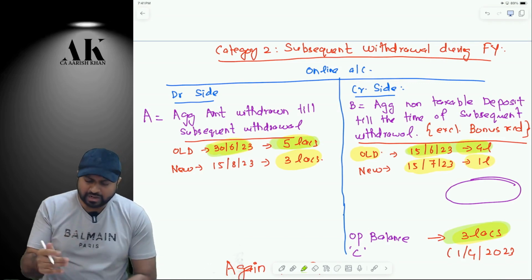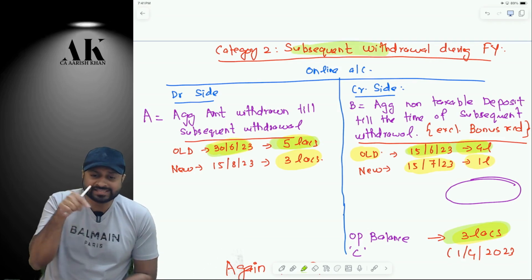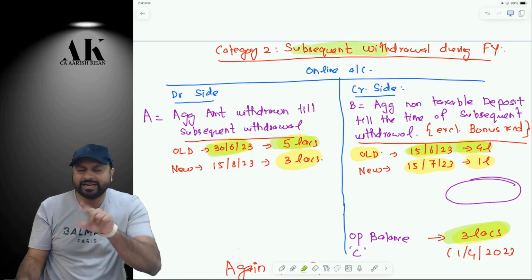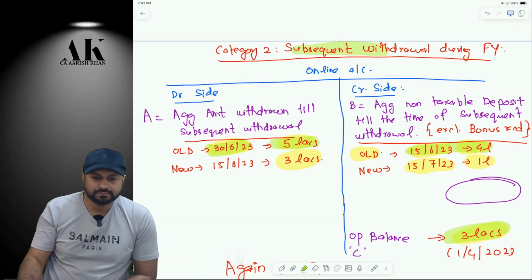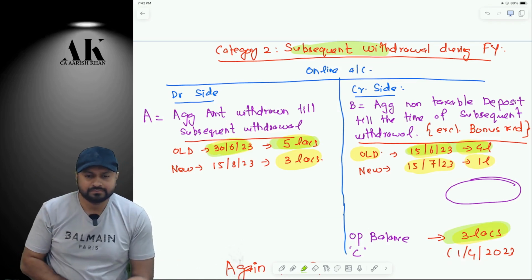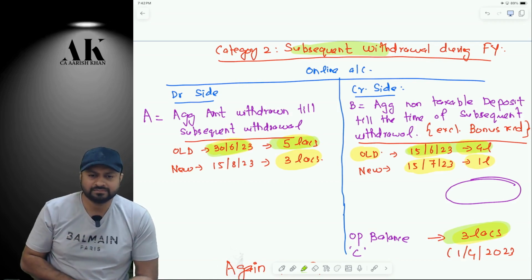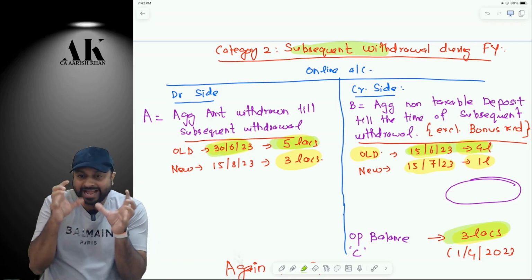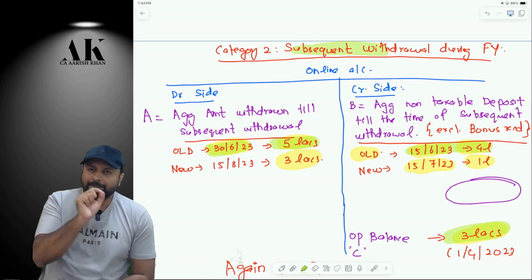Now, what is the formula for subsequent withdrawal? A minus B plus C plus E. Now, what is that E that I'm explaining? First of all, what is A? What will I take in A now? Amount of withdrawal. How much amount will I take? 8 lakh. Aggregate amount withdrawn, 8 lakh rupees. Are you clear? In A, I will take aggregate withdrawal. Everywhere aggregate is used. Aggregate 8 lakhs.